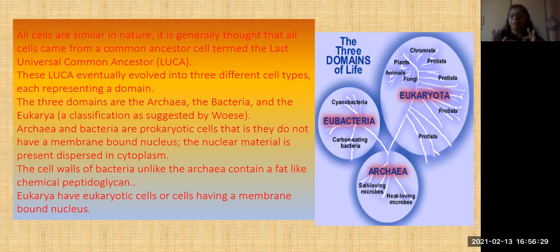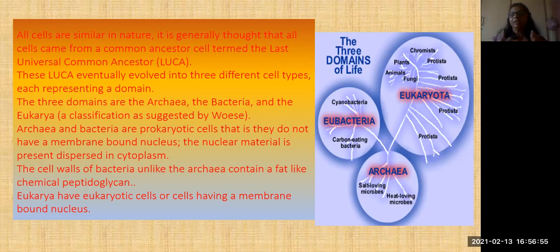If there is more salt, microbes can still exist in that high salt proportion. Like that, heat-loving microbes, which can live even in very hot conditions. Thermo, we have seen previously, isn't it? So these are archaea type. That is one group of organisms.